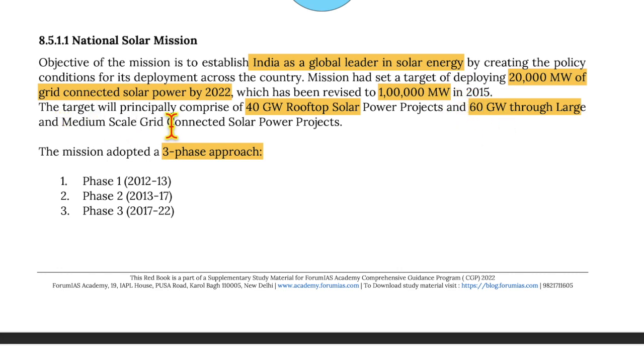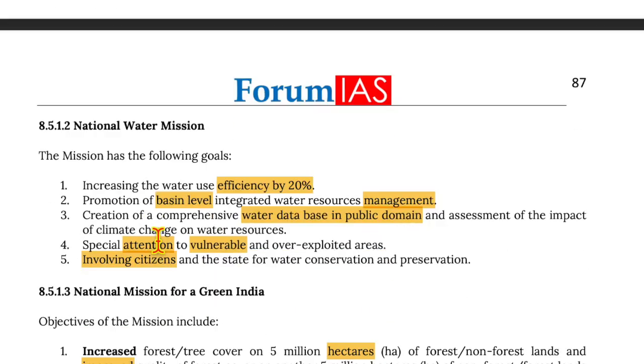The target will principally comprise of 60 gigawatts rooftop solar projects and 60 gigawatts through large and medium scale grid-connected solar projects. The mission has adopted a three-phase approach from 2012 to 13, 13 to 17, and 17 to 22. So we have just completed phase 3.